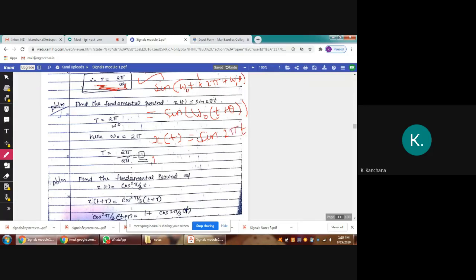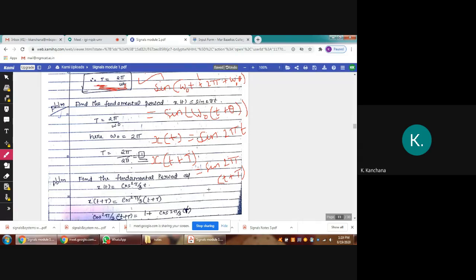Next, you have to find out x of t plus capital T. That means sine of 2 pi, t plus capital T.